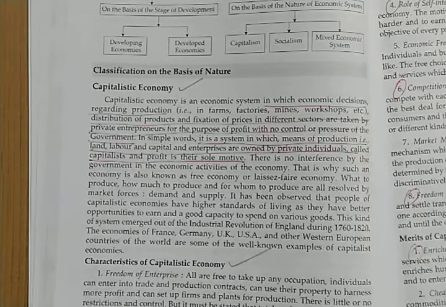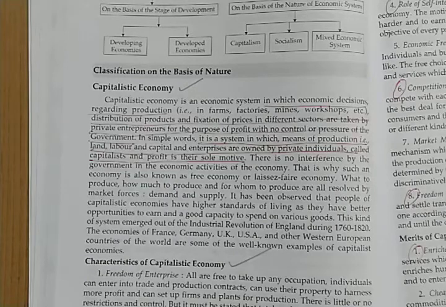Alright students. So a capitalist economy, you must know, is a privately owned economy. Basically it is in the hands of private owners. It has private property. So after one person dies, the property goes into the hands of its heir.